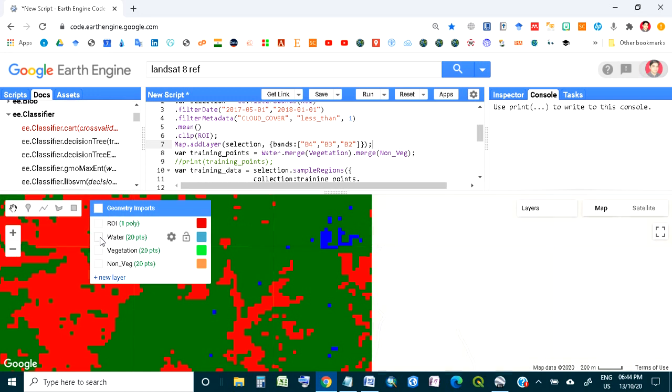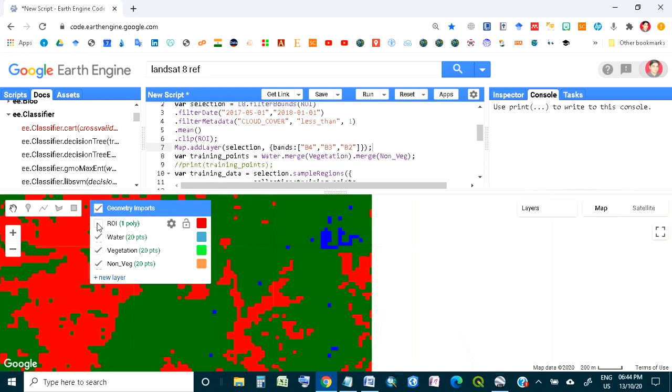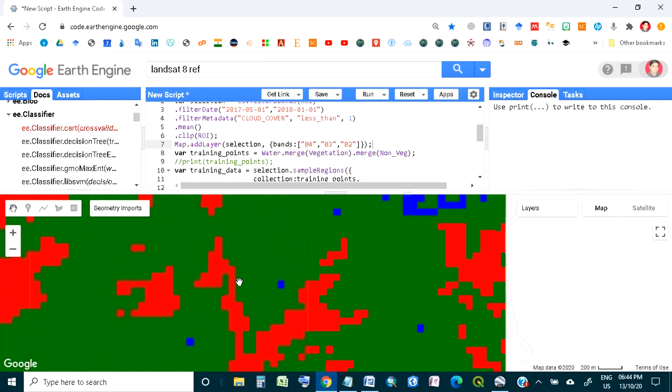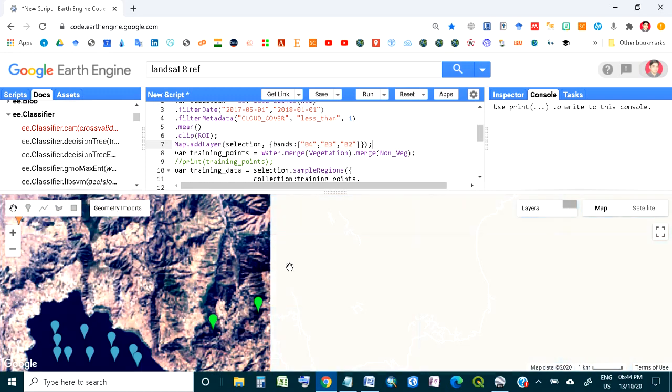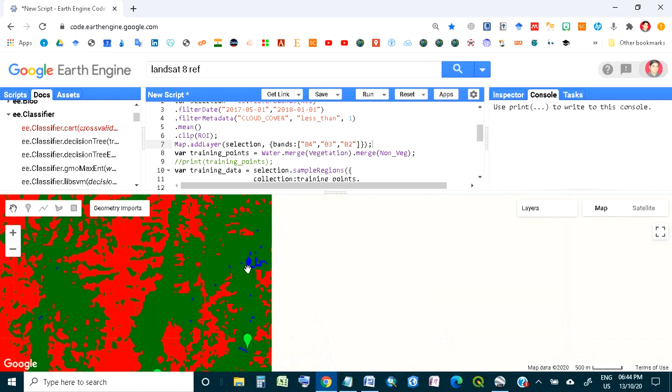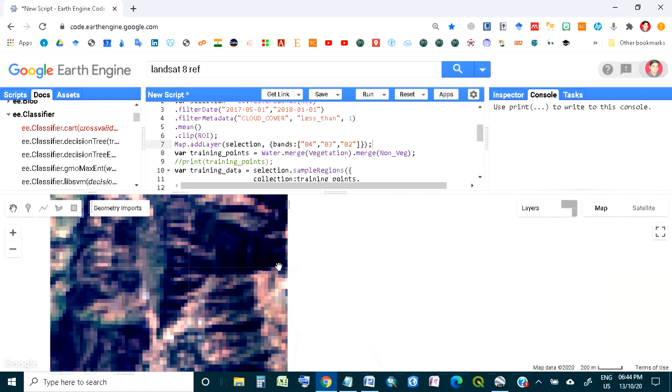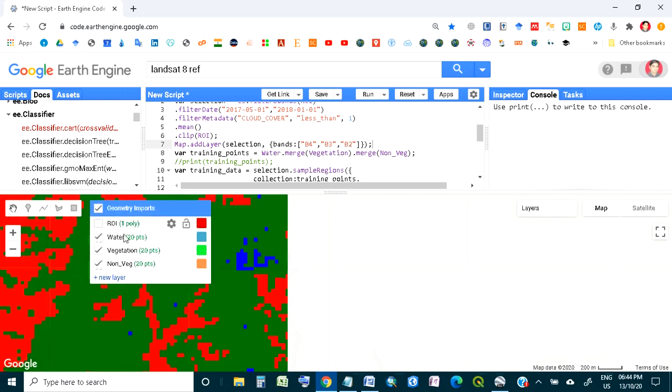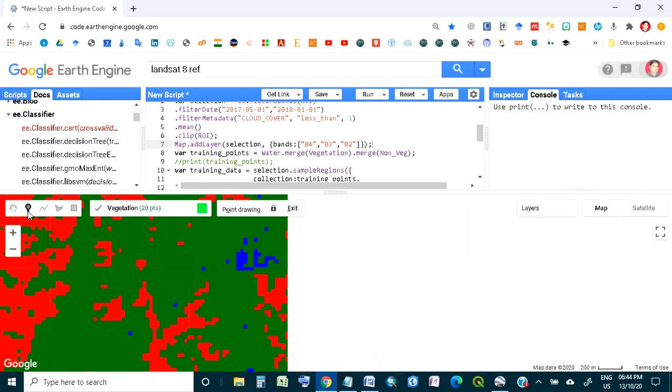It shows the water here. What we can do here is take the vegetation point and mark it as a vegetation area.